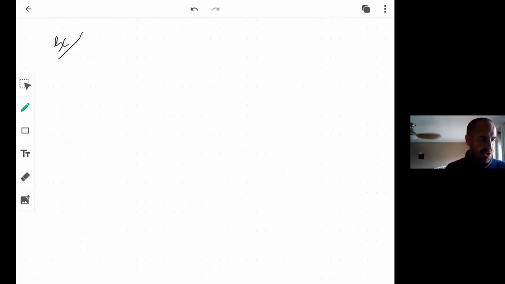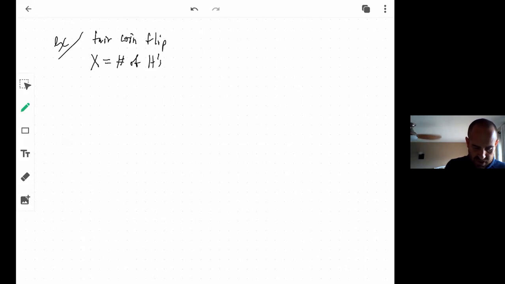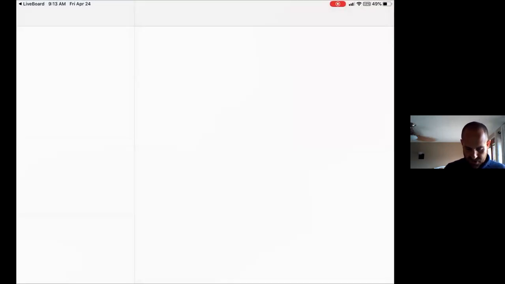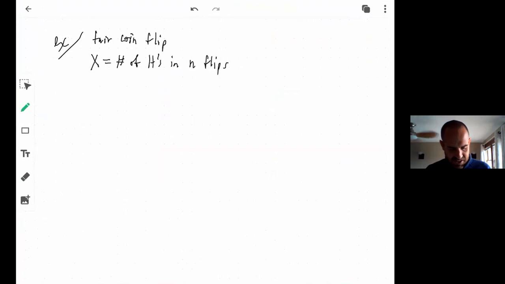So let's do the example of the coin flip. Okay, so this is a fair coin flip. It's kind of the random experiment running in the background. And I'm going to let x equal the number of heads in n flips. Okay, fair, so x is the number of heads.